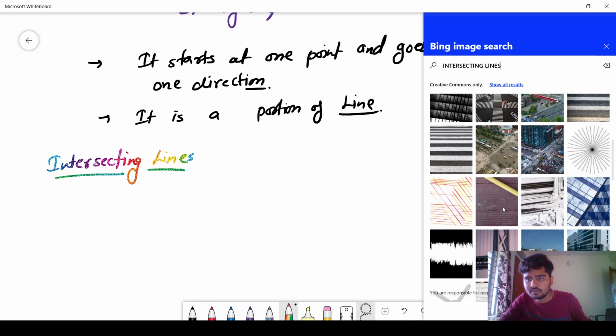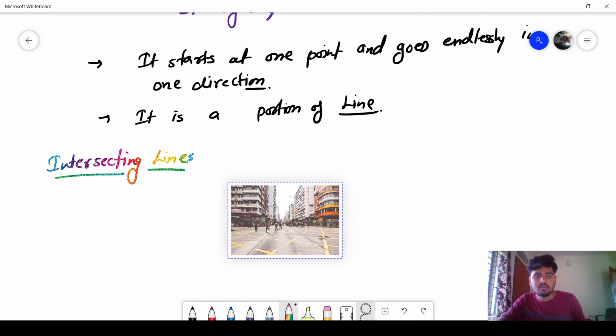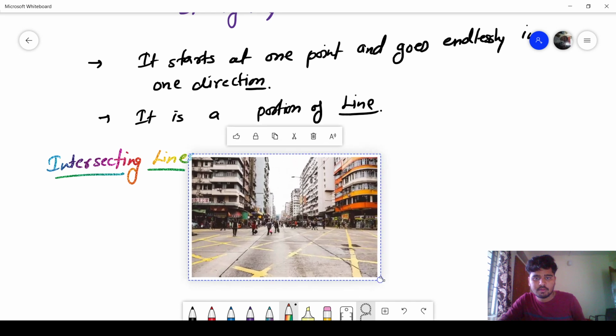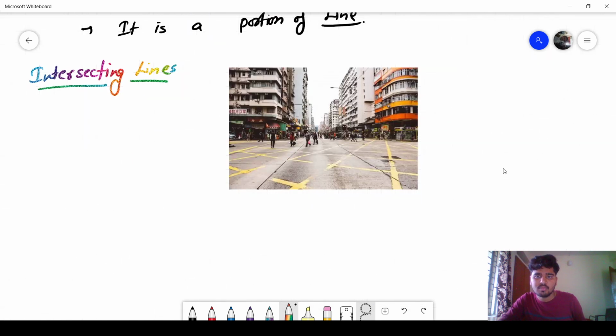Suppose this is an example. If you look at the yellow color lines in this one, suppose this is one line and this is another line, they are intersecting at a point.